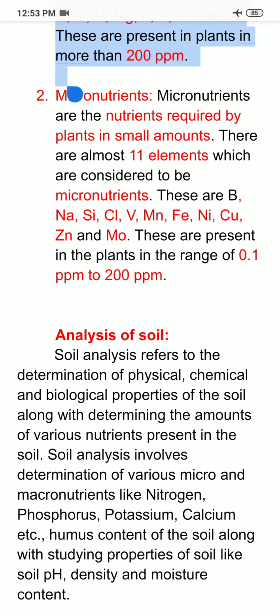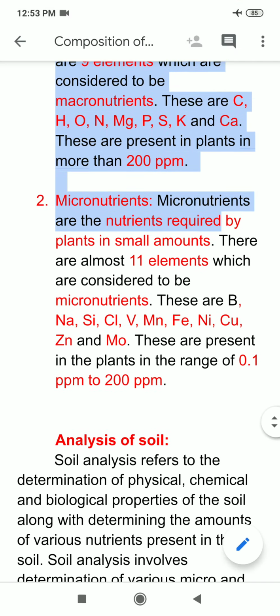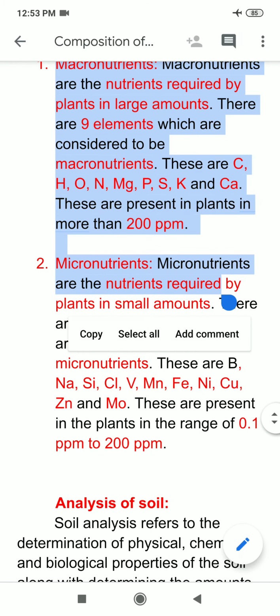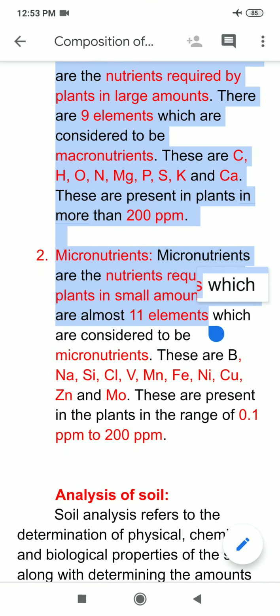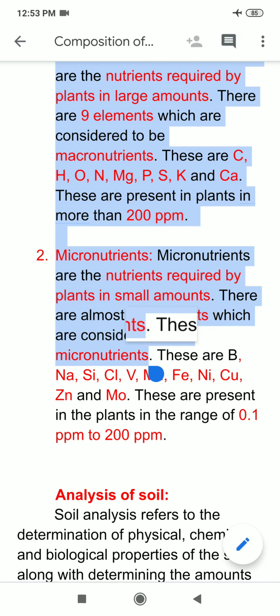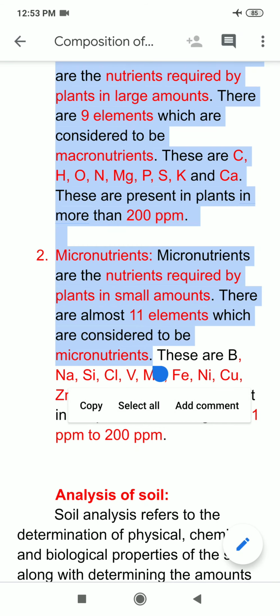Next are micronutrients. What are micronutrients? Micronutrients are the nutrients which are required in small quantities. Out of the 20, there are 11 elements which are considered to be micronutrients. And why are they known as micronutrients?